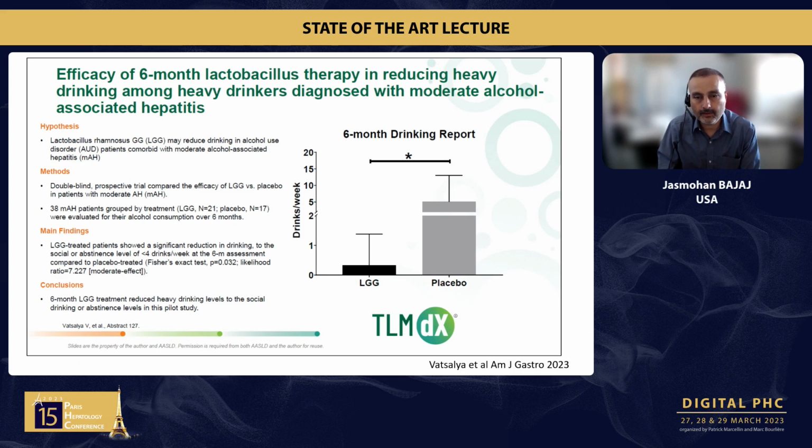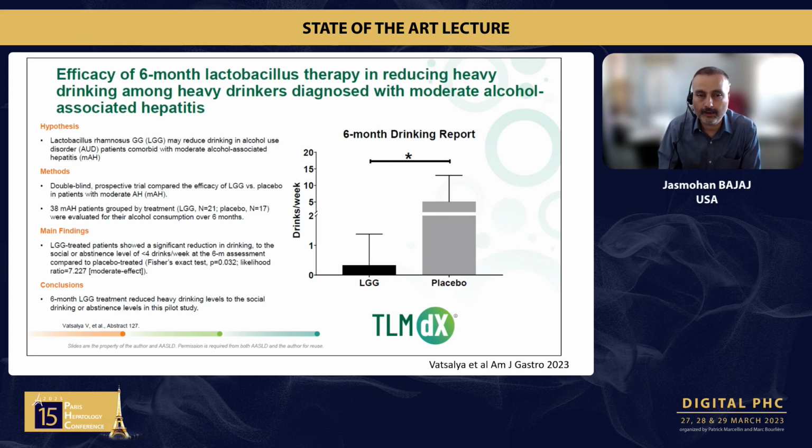In this study, which is now going to be published in the American Journal of Gastroenterology, using the NIH consortium, Lactobacillus GG was used in patients with moderate alcohol-associated hepatitis. In this double-blind, very small trial of 38 patients, with 21 on LGG and 17 on placebo, if you can see on the right-hand side, there was a reduction in drinking reported, which is self-reported drinks per week, in the LGG versus placebo.